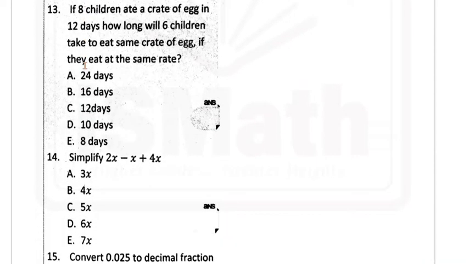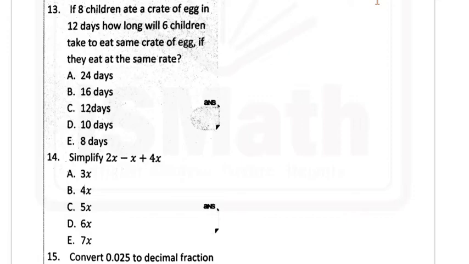Question 13 says if 8 children ate a crate of egg in 12 days, how long will 6 children take to eat the same crate of egg if they eat at the same rate? So this is also another proportion question where we'll have to apply our common sense. So the first statement there says that in 12 days 8 children ate a crate of egg.